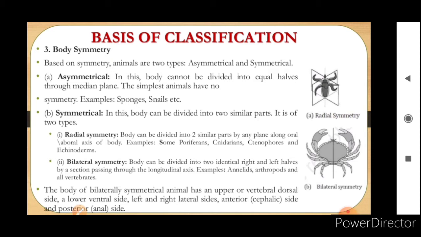Now here, when the phyla come, you can see or remember the examples. No need to remember the examples at this point of time. The body of a bilaterally symmetrical animal has an upper or vertebral dorsal side, a lower ventral side, left and right lateral sides, an anterior cephalic side and a posterior anal side.